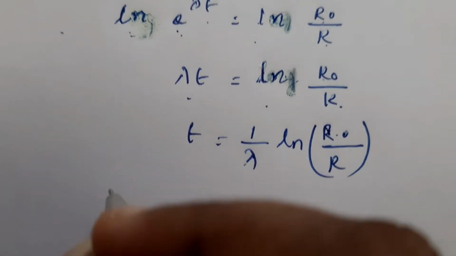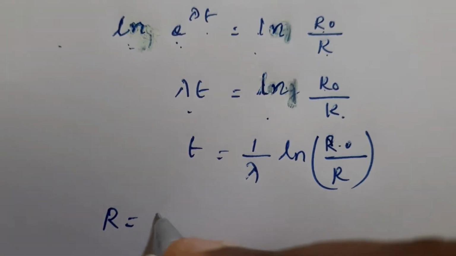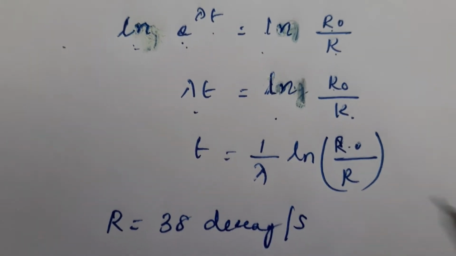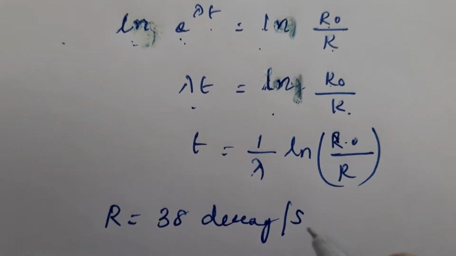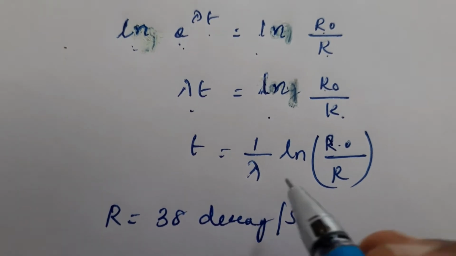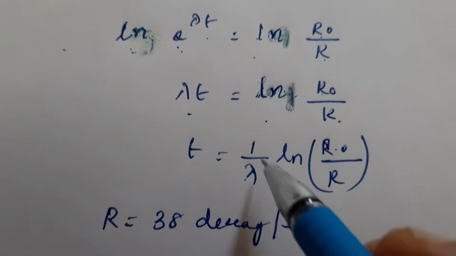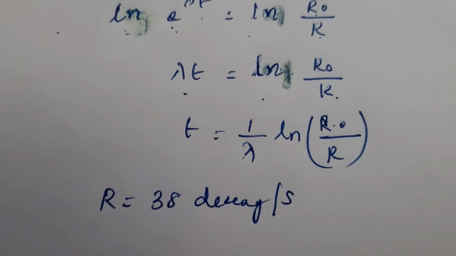Now what is given in the problem is R, given as 37 decays per second. Now we know R, we have to find out lambda. What is lambda? Lambda is the decay constant.